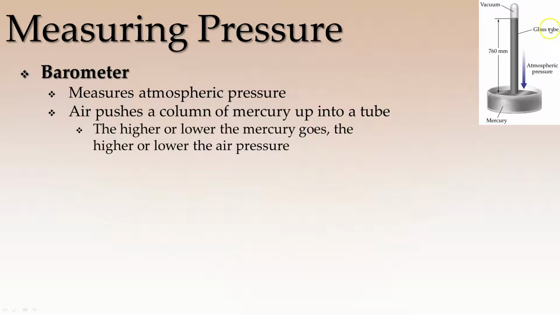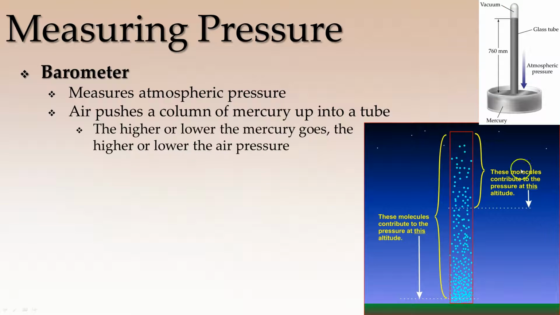The reason this is really important to us is because when you have a storm coming, that's going to start causing some big changes in the air pressure, either higher or lower depending upon what's happening, but that does give you a clue as to what's about to happen. So here we have another atmospheric pressure. Basically, a barometer up here is going to measure a lot less pressure because there's a lot fewer gases pushing down against the mercury. All the way down here, a lot more gases are going to be pushing down.